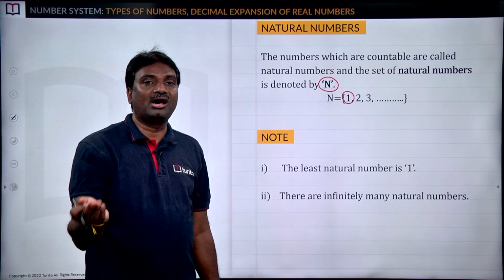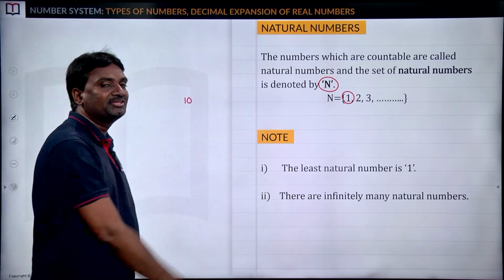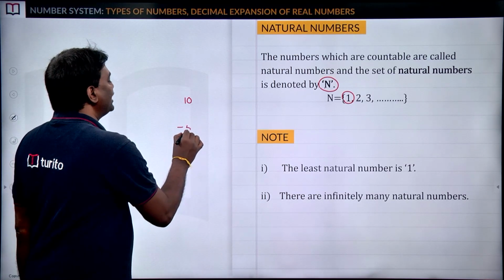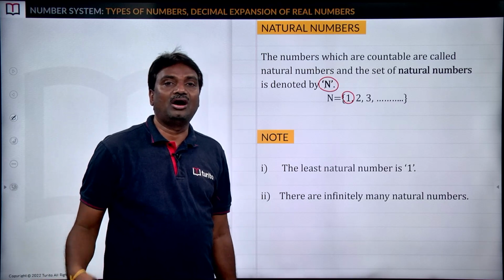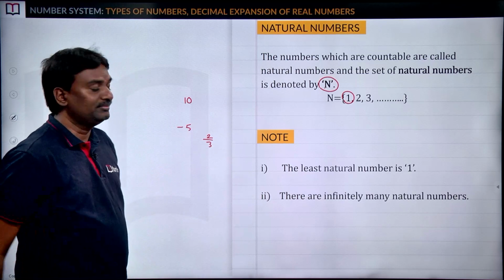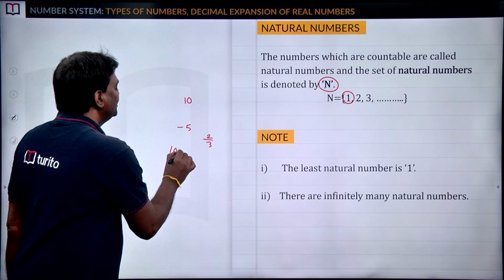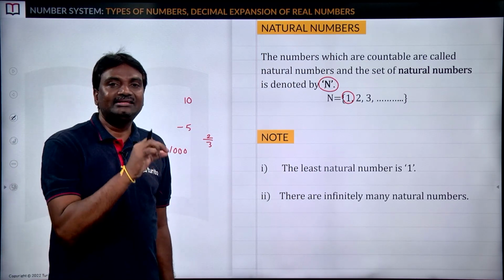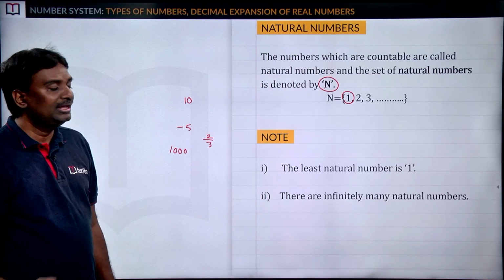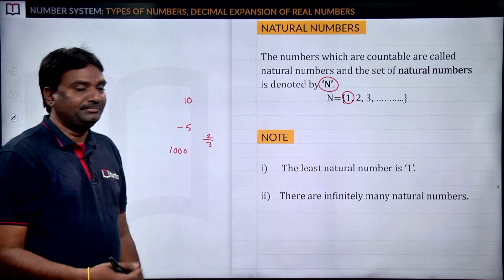So now I can ask you some questions. You can send your answers in the chat box. So can you say whether 10 is a natural number or not? Similarly, you can say whether -5 is a natural number or not. If 2 by 3 is there, then can you say whether that is a natural number or not? If I give you the number as 1000, check whether it is a natural number or not. So you can send your answers in the chat box. I can check whether they are correct or not.